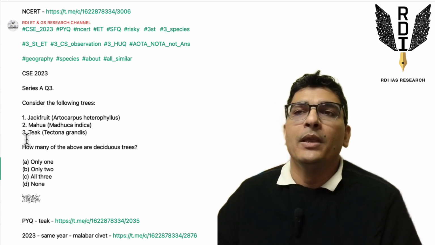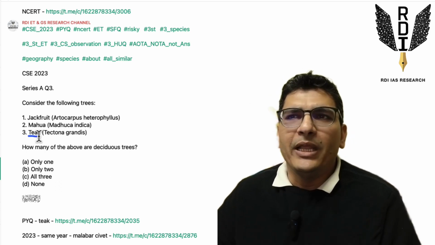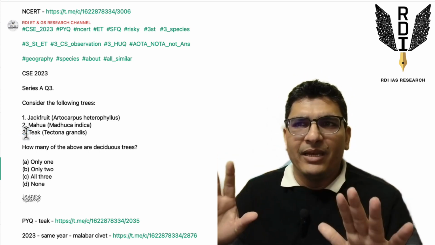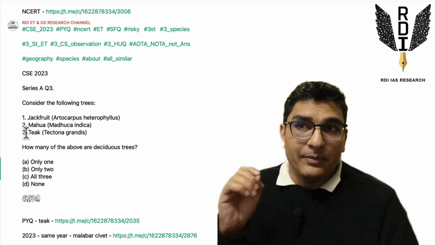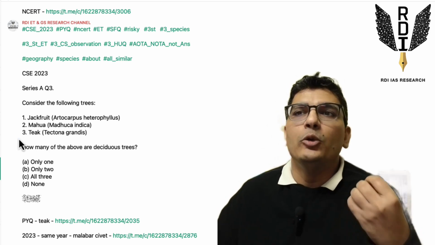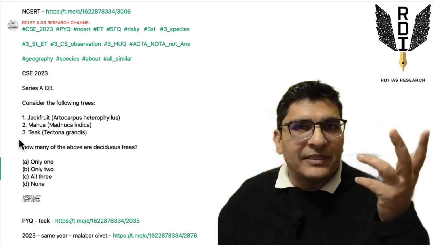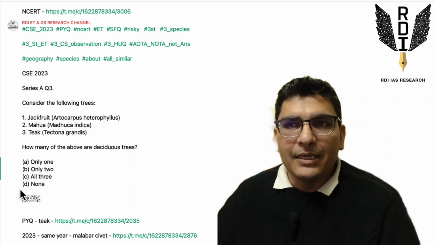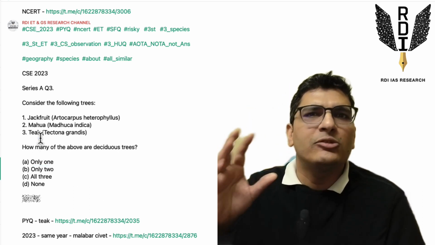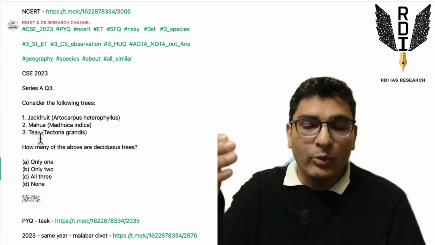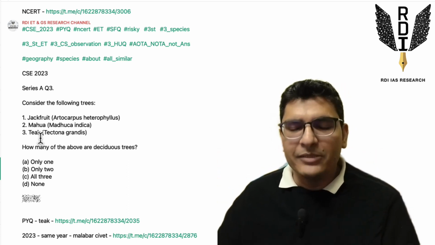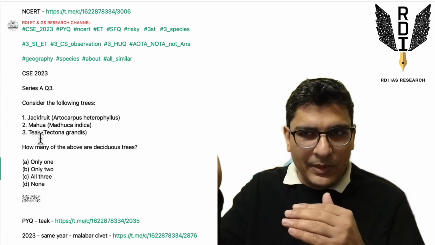So in this question, we will be confident about teak, right? Teak has to be in the answer. PYQ or NCERT both are telling us that. Very easy, very preparable. Teak has to be in the answer. But if you look at the hierarchy in this question, UPSC has put in so much effort to mention this hierarchy. Think of this hierarchy, right? Jackfruit, mahua, teak. So certainly the answer will not be just one, that is teak only, because it is the easiest of the three. If UPSC is putting so much effort in questions like these, the answer will not just be the most easy species of the three, right? Answer should be something more than the easy species.